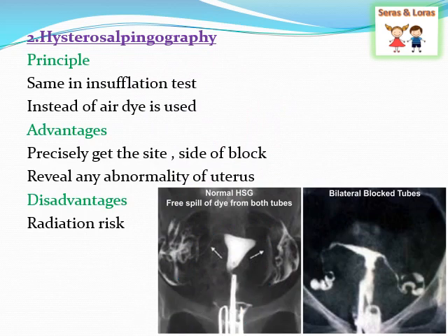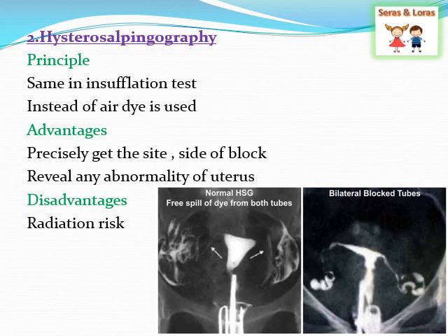Next test is the hysterosalpingography. The principle is same as in the insufflation test, but instead of air, here the dye is used and radiographic assessment is done. The main advantage is that as the dye is pushed transcervically, you can clearly see whether the tube is patent or which tube is blocked and the side which is blocked.